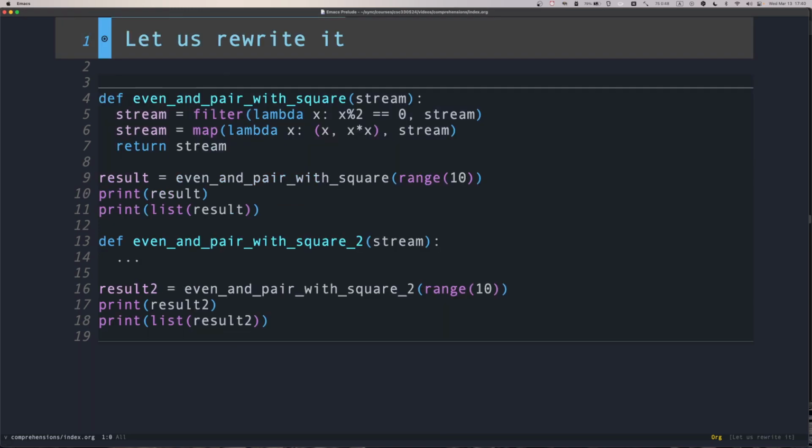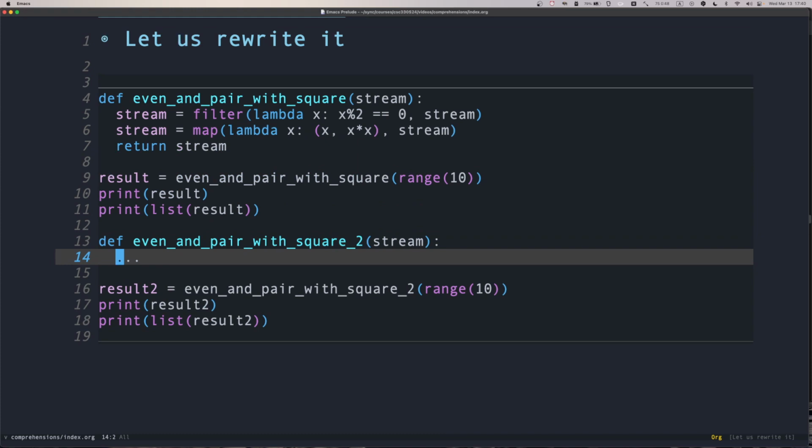Okay, so let's rewrite this code in a more Pythonic way. So let's do the return, and I'm going to use parentheses. And here I'm going to take the body of the lambda of the map, for x in stream if, and here I'm going to use the body of the filter lambda, and I only need one parenthesis. I think this is correct, so let's run this code.